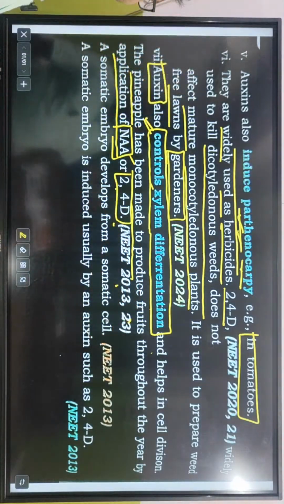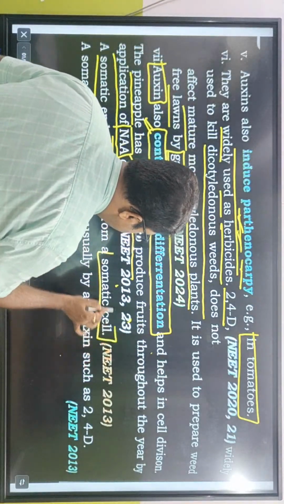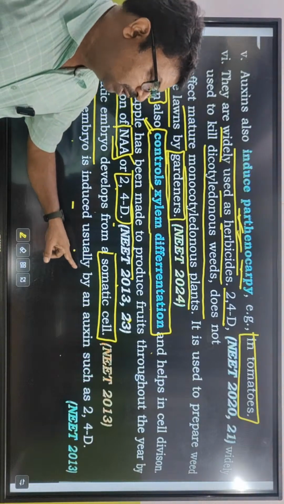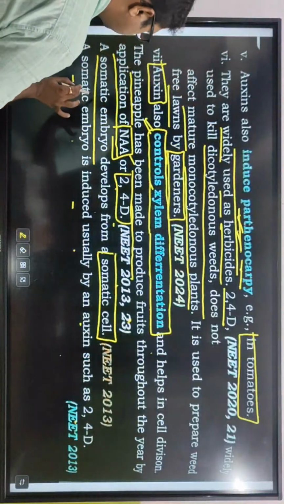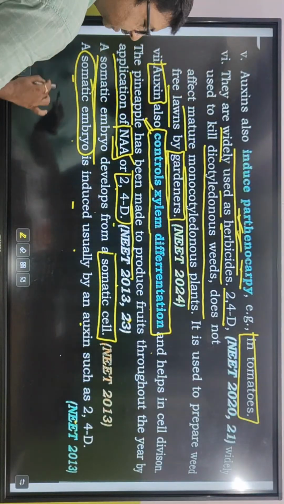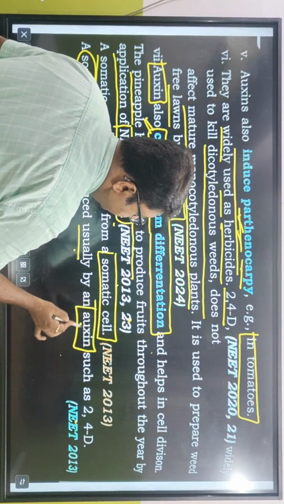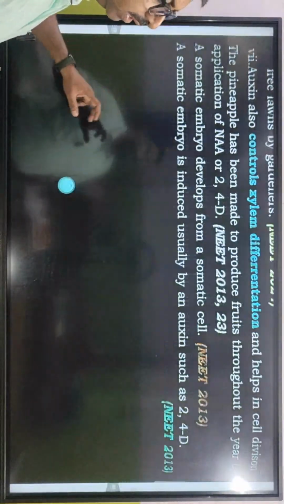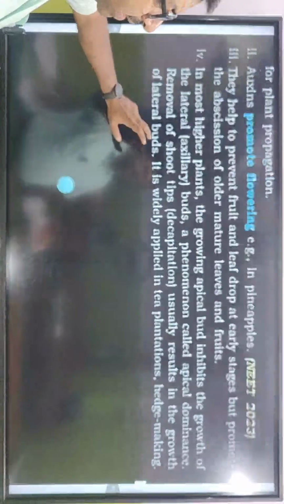the year. A somatic embryo develops from a somatic cell. Right? A somatic embryo develops from a somatic cell. A somatic embryo is induced usually by an auxin such as 2,4-D. And a somatic cell, somatic normal body cells ke induce kora jete pare, embryo ke use kora jete pare, induce kora jete pare by auxin such as 2,4-D. Clear? That was all about auxin.